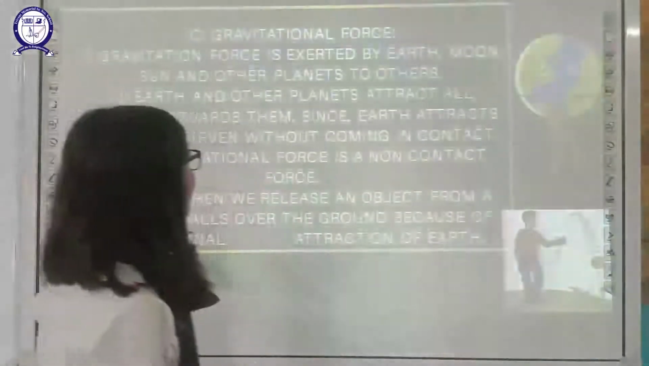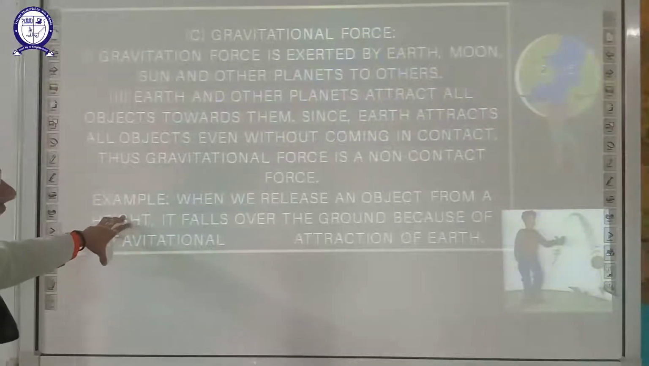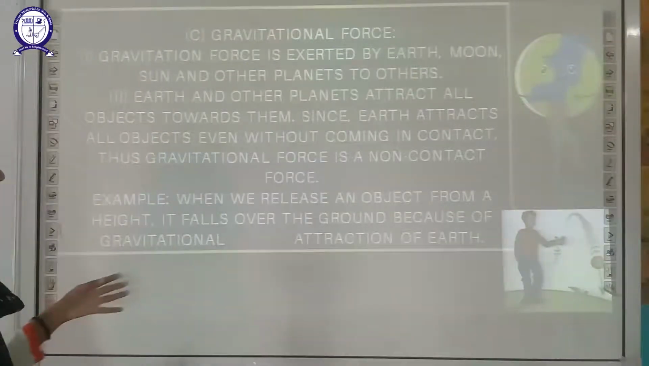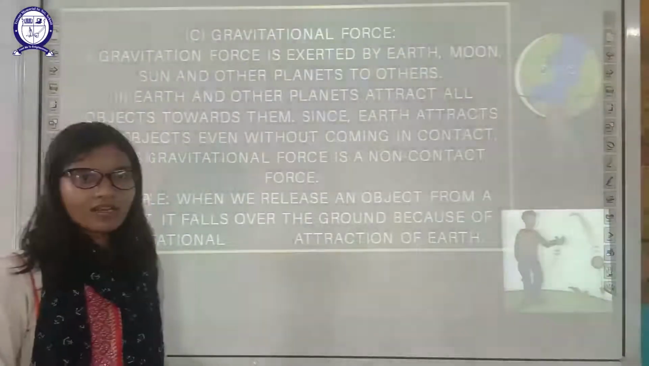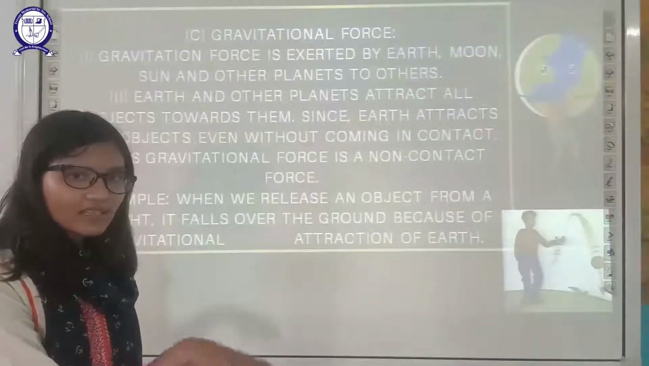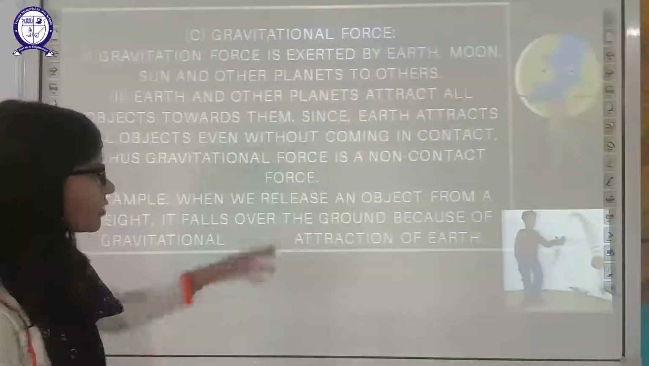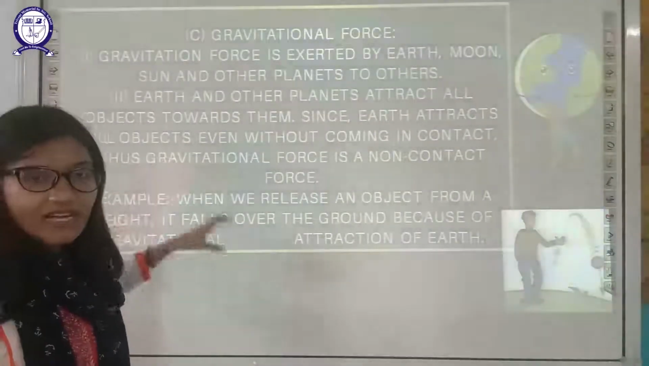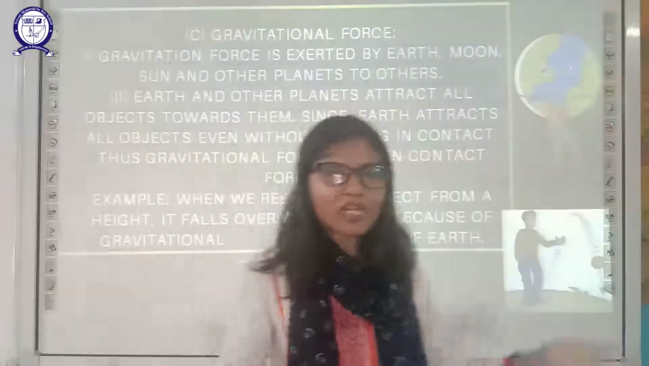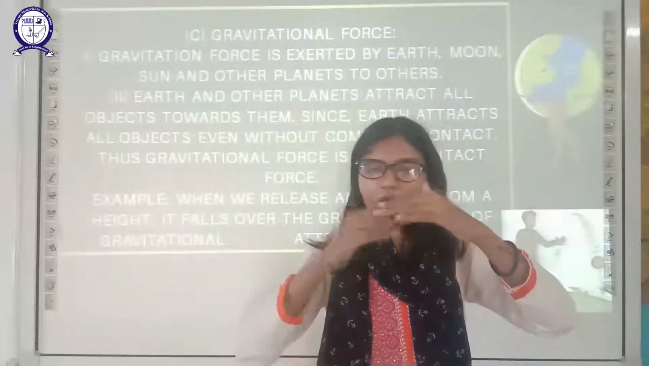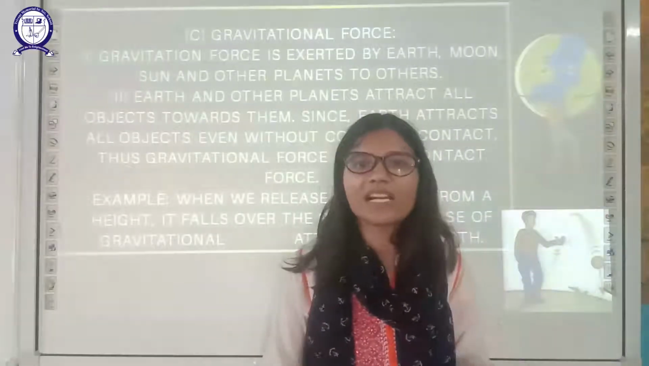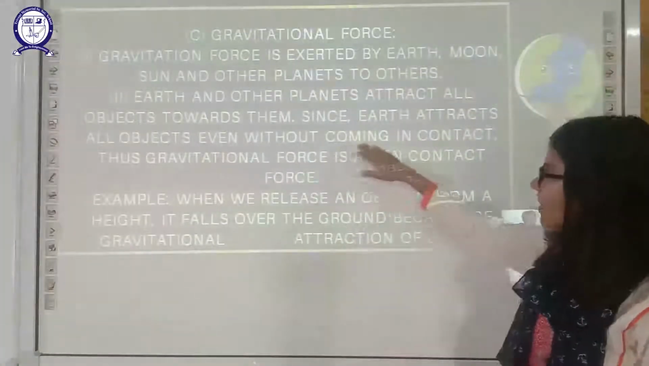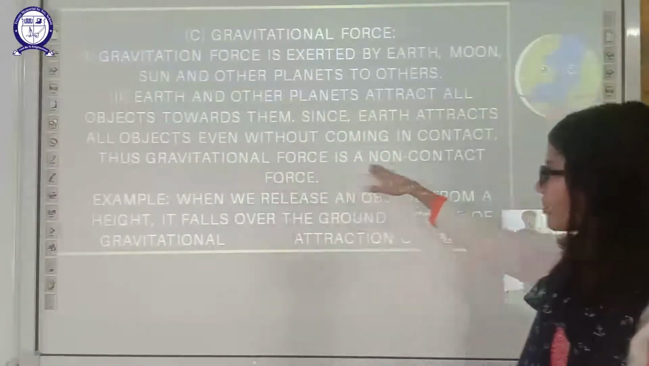Last one is gravitational force. This is the force exerted by the earth, moon, sun and other planets on each other. Earth and other planets attract all objects towards them. That's why we fall. We always move towards the surface of the earth because of gravitational force. Since the earth attracts all objects without coming in contact, even if you jump and there is a space there, you are not in direct contact with the earth, but still the earth will attract you towards itself. This is a non-contact force. So gravitational force is a non-contact force.